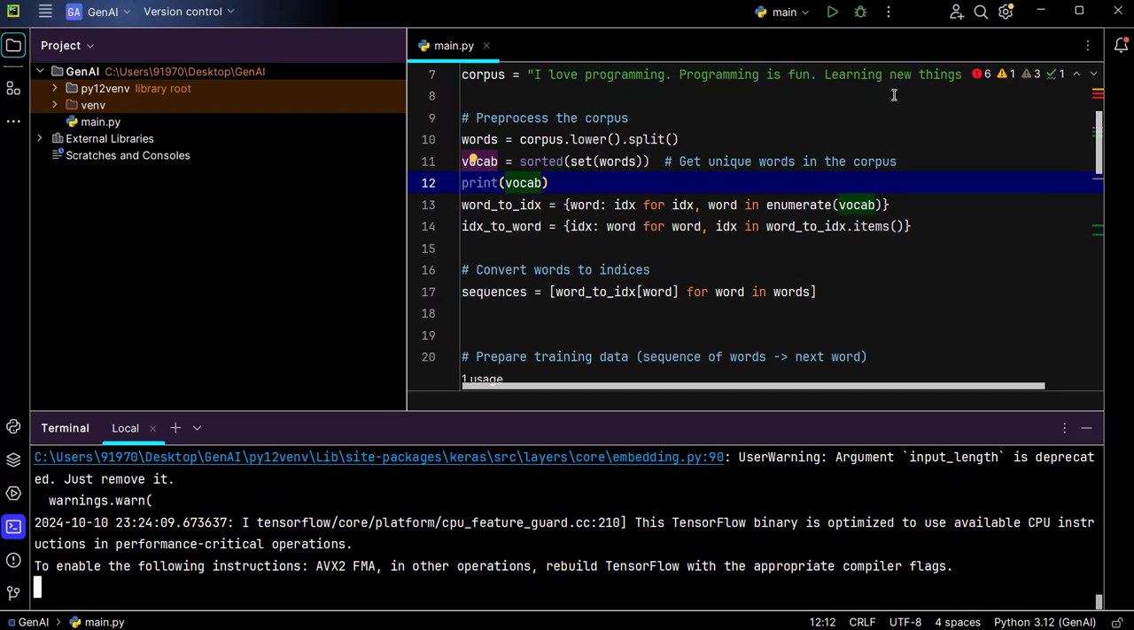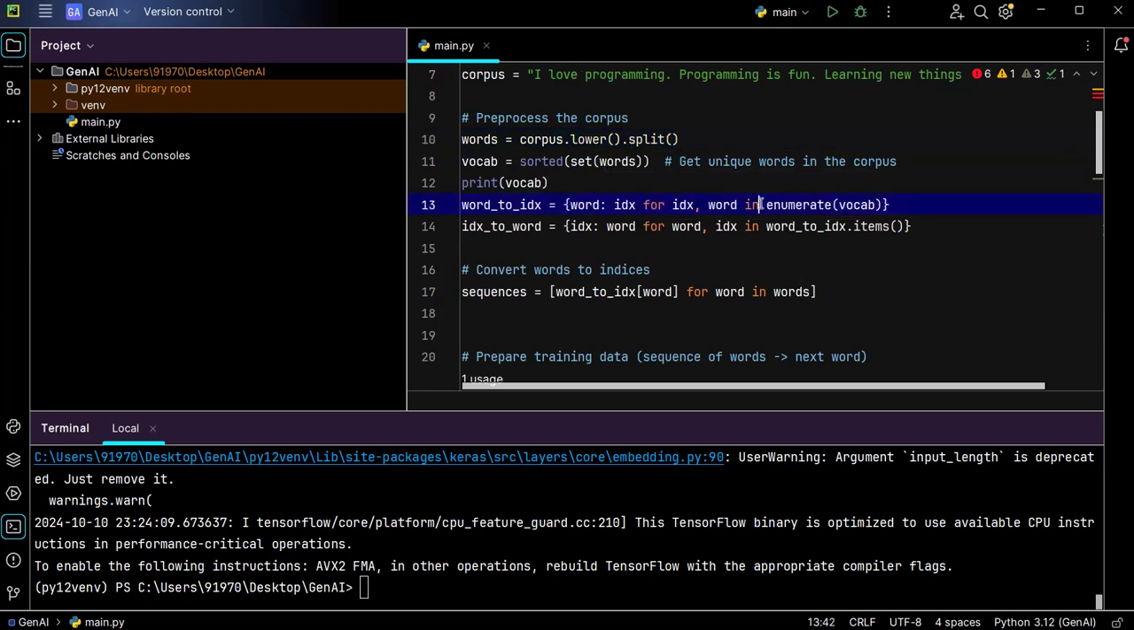I think each and every word will come just once, because the duplicates will be removed whenever we use set for these words. Actually, this words is nothing but a list of words. Actually, this is a string. What we are doing, we are splitting that based on an empty space. That means each and every word will be stored in these words. Then from that also we are picking only